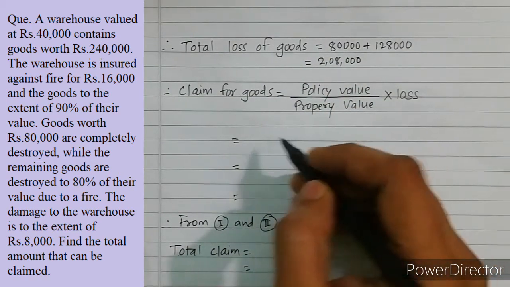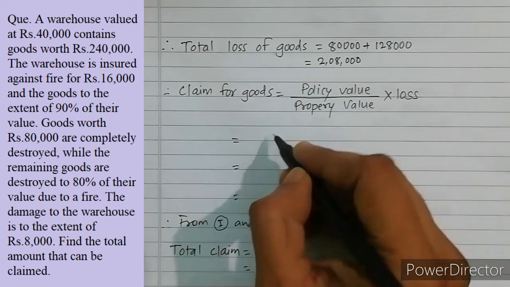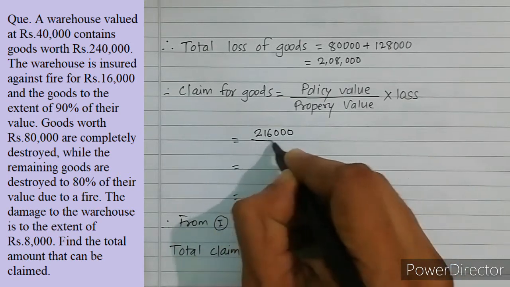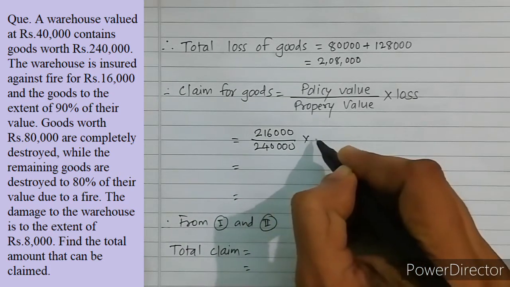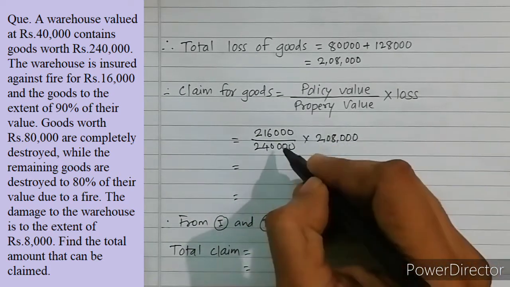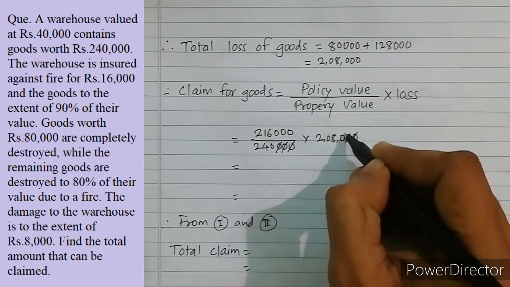Now the claim for goods. Okay, so what is the policy value? Recall, the policy value is 90%, which is 2,16,000. Property value is 2,40,000 and loss is 2,08,000. Cancel out these three zeros with these three zeros.